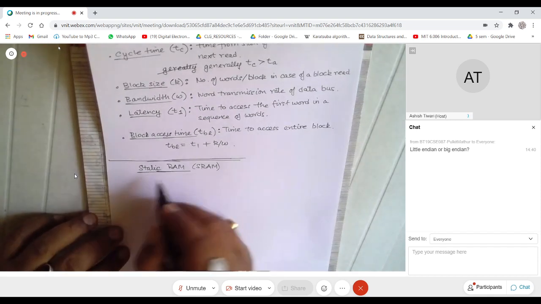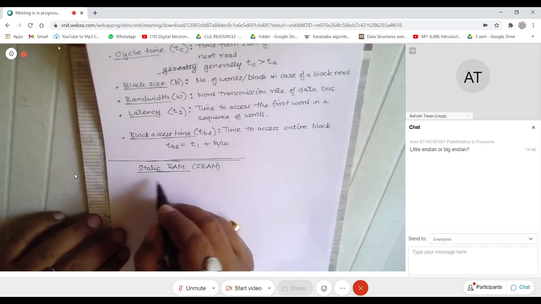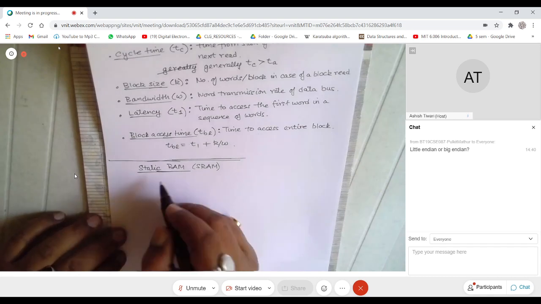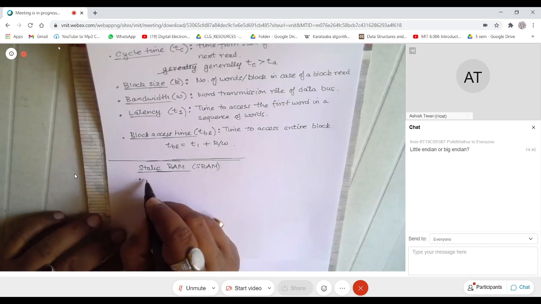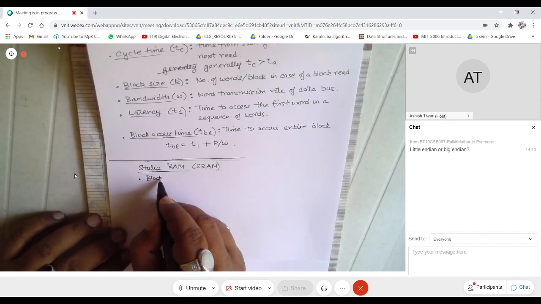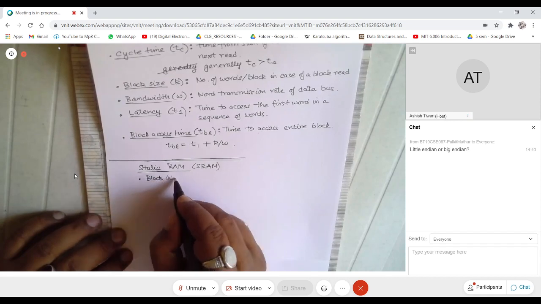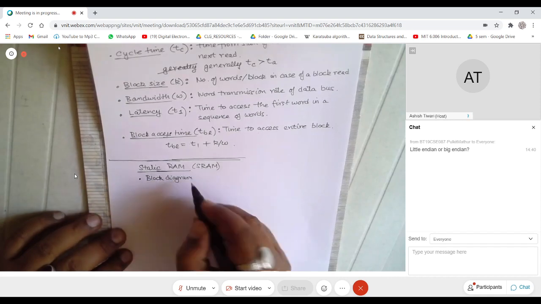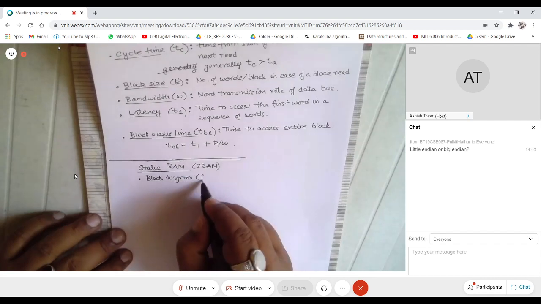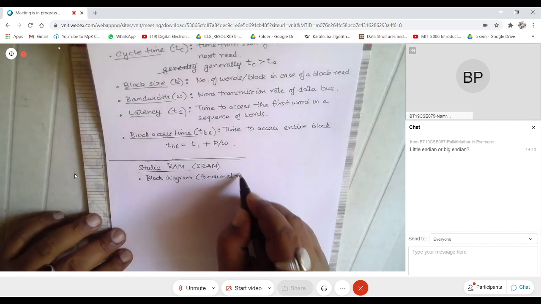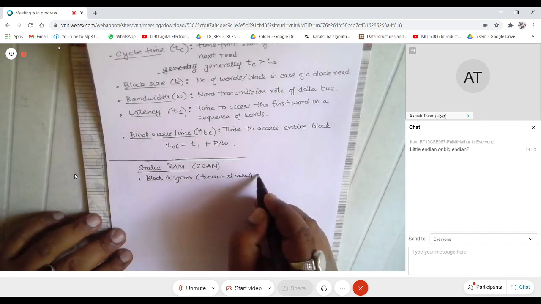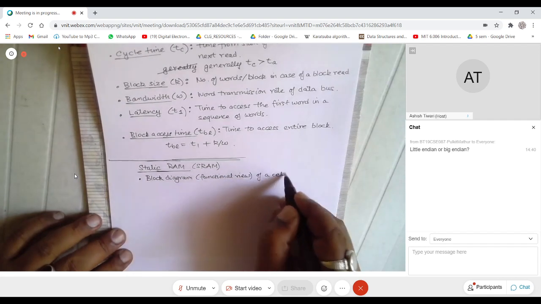So what do I want to talk about in static RAMs? I will first talk about a block diagram or a functional view of an SRAM cell, right?